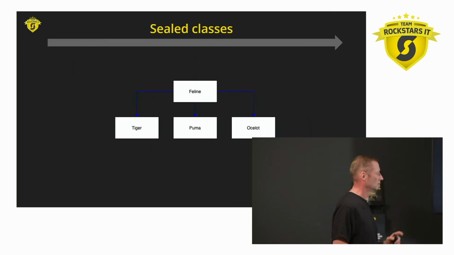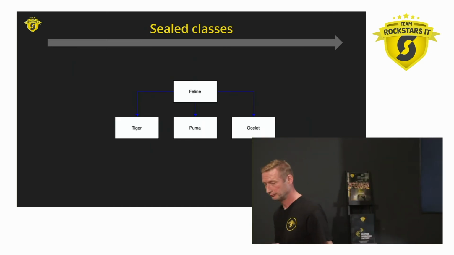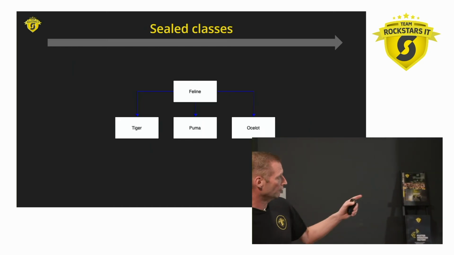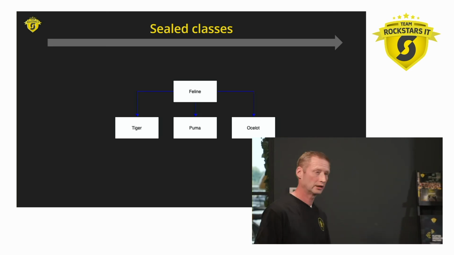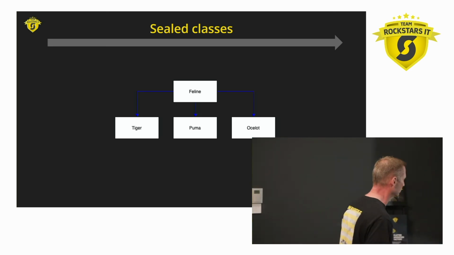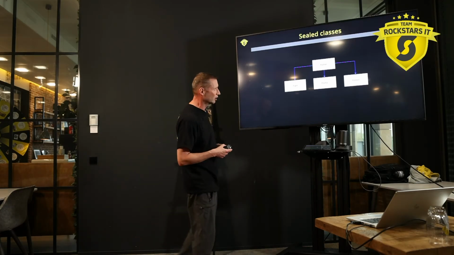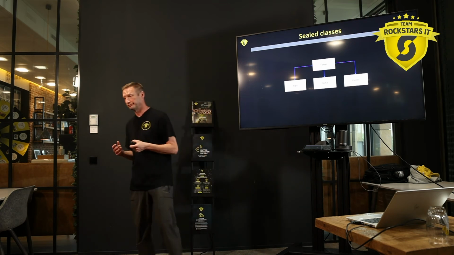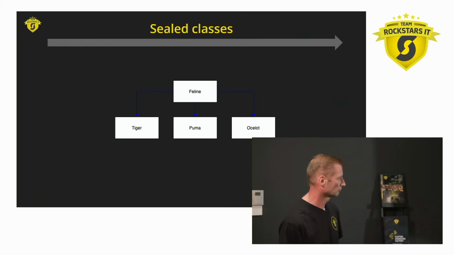Okay, another hierarchy. We have the superclass there, feline, so all cat-like animals. And tigers, pumas, and ocelots, they're all kind of cats. Great.